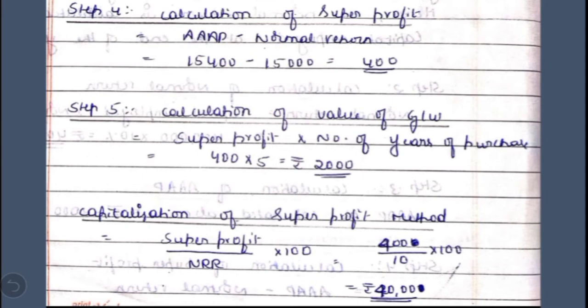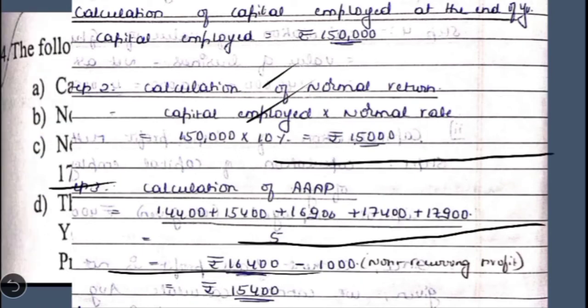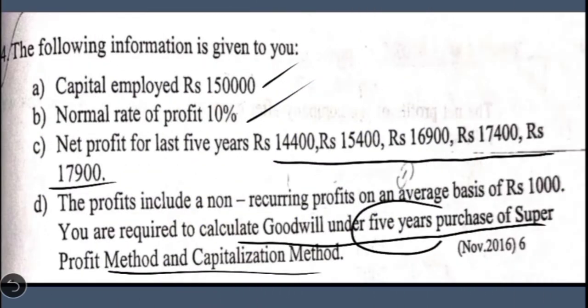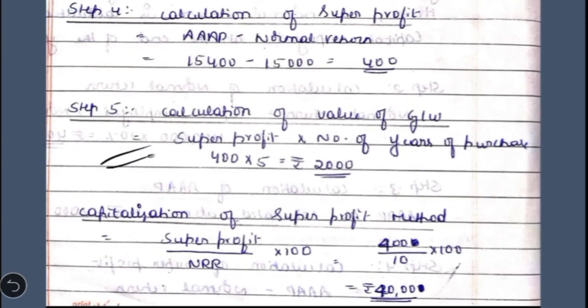In the fifth step, we are going to calculate the value of goodwill, first under purchase of super profit method. So what is the formula we are using here? Super profit into number of years of purchase. In this question, it is given that we have to consider how many years of purchase? 5 years purchase. So we have to multiply super profit into 5 years purchase. So 400 into 5. So this is the value of goodwill under purchase of super profit method.